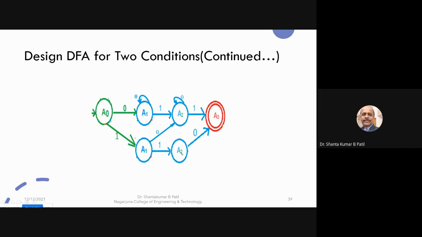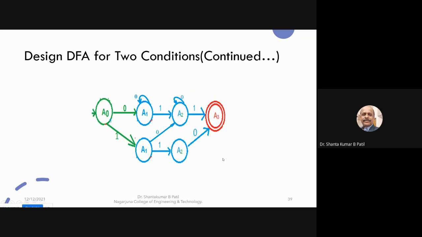Now from this, I need to mark the outgoing transition on the symbol 1. From A0 to A3, two ones have already come. If you mark a third 1 in between these two, it is going to violate the rules.